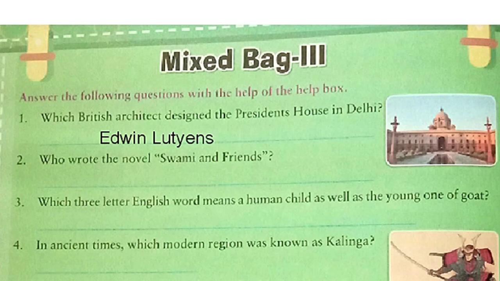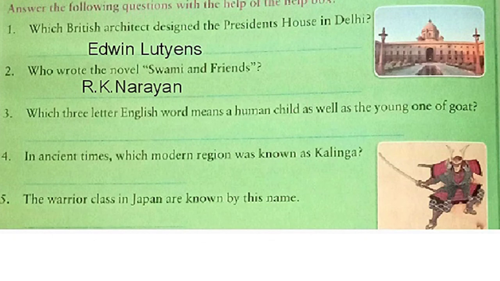Now let's see number 2. Who wrote the novel Swami and Friends? He was R.K. Narayan. Now let's move to number 3. Which three-letter English word means a human child as well as the young one of goat? Yes, you are right, it is kid. Now let's see number 4. In ancient times, which modern region was known as Kalinga? Yes, you are absolutely right. It is Orissa.